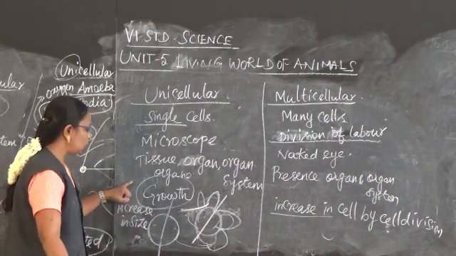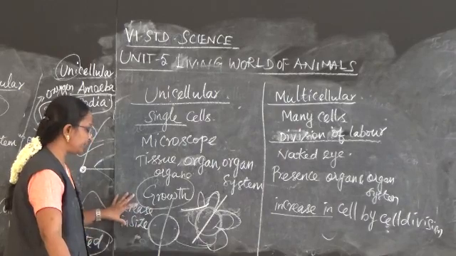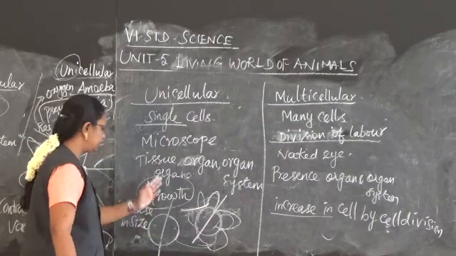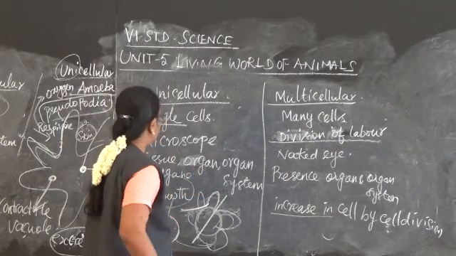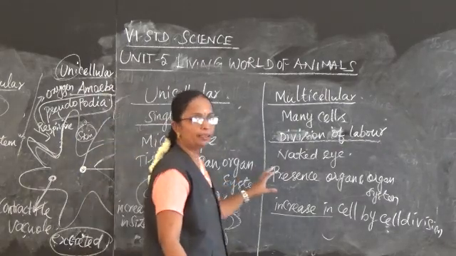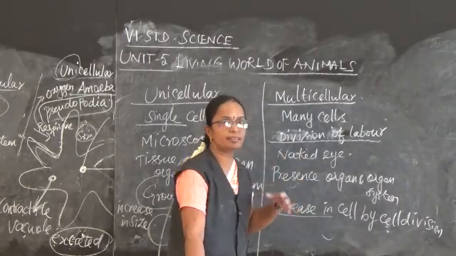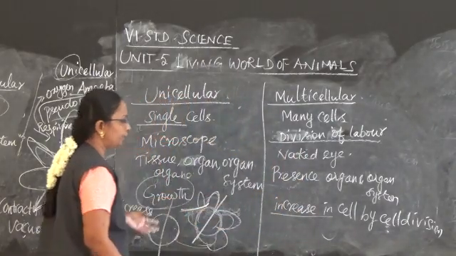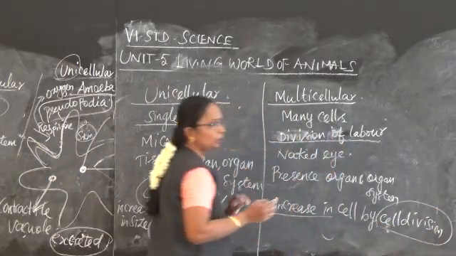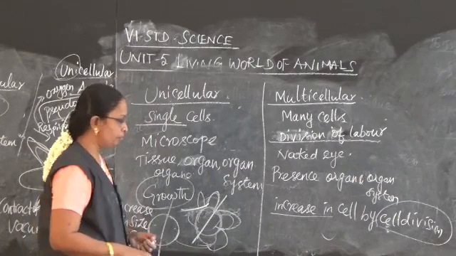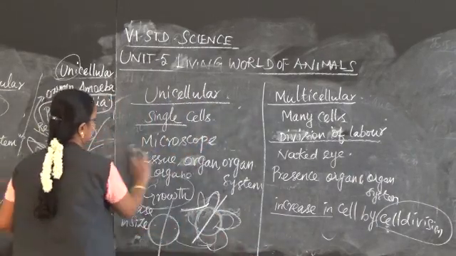And then growth, how does growth take place? By increasing in size. The size becomes doubled, and then each is cut off from its parent plant, and each one develops into a different organism. Thus by increasing in their size, the growth takes place. Here the cells increase by cell division and then they perform the growth. So these are the differences between the unicellular and multicellular organism.